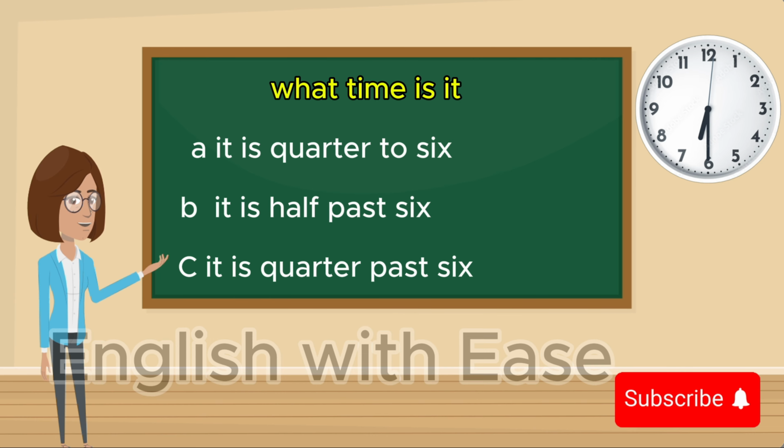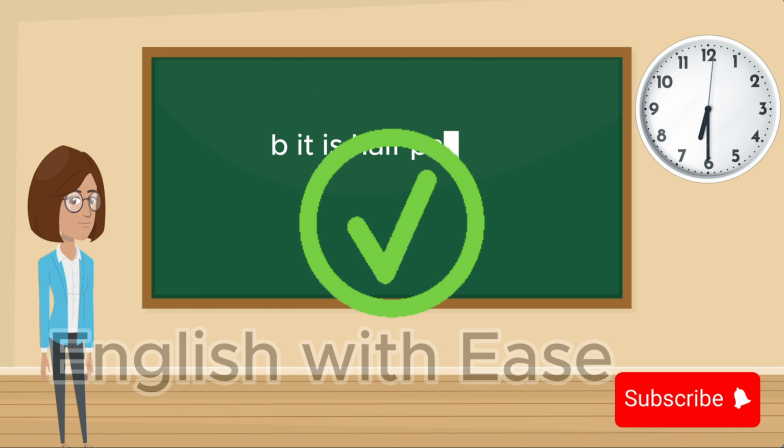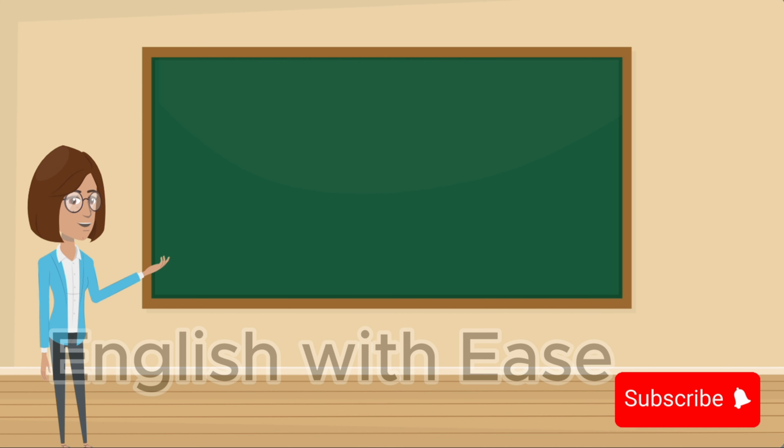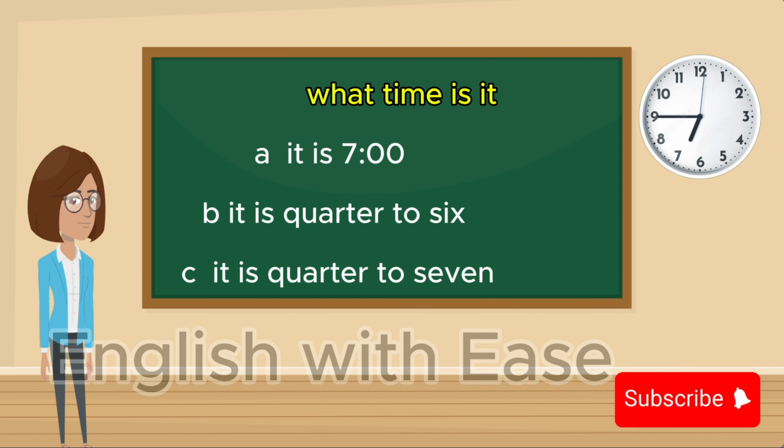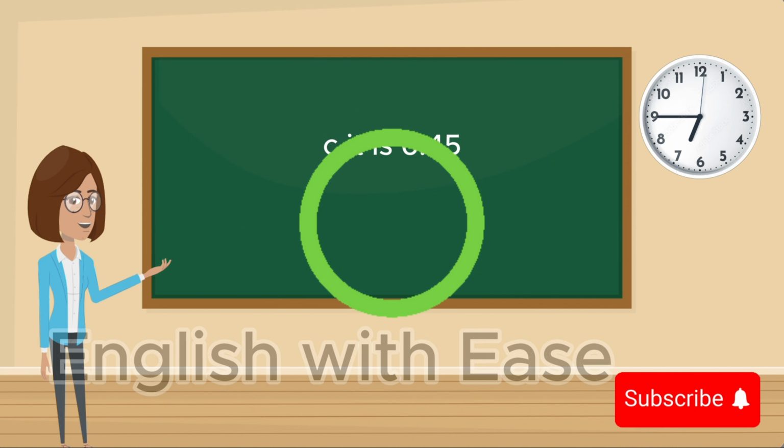What time is it? It is 5:45. B. It is 6:30. C. It is 6:15. B. It is 6:30. What time is it? It is 7 o'clock. B. It is 5:45. C. It is 6:45. C. It is 6:45.